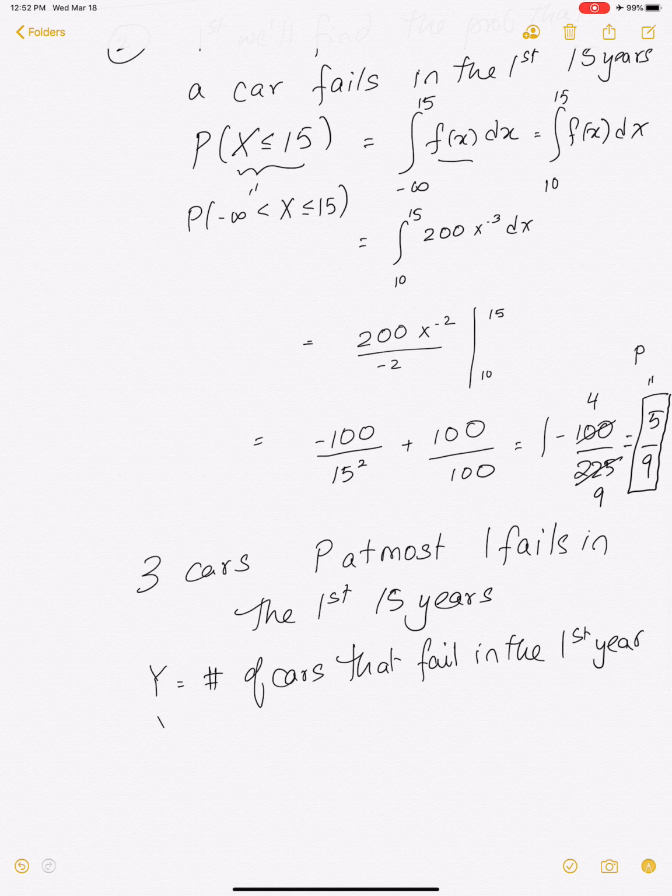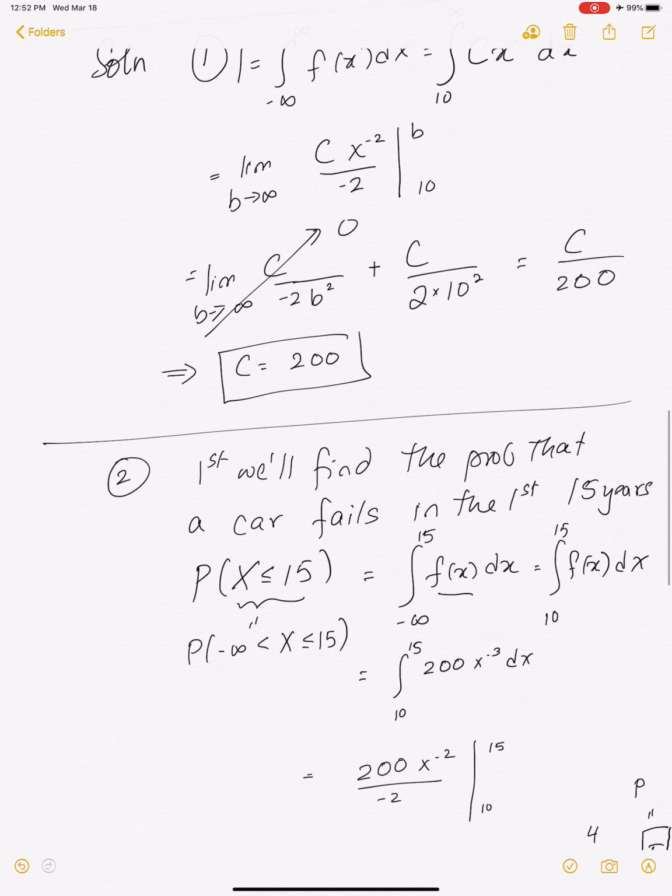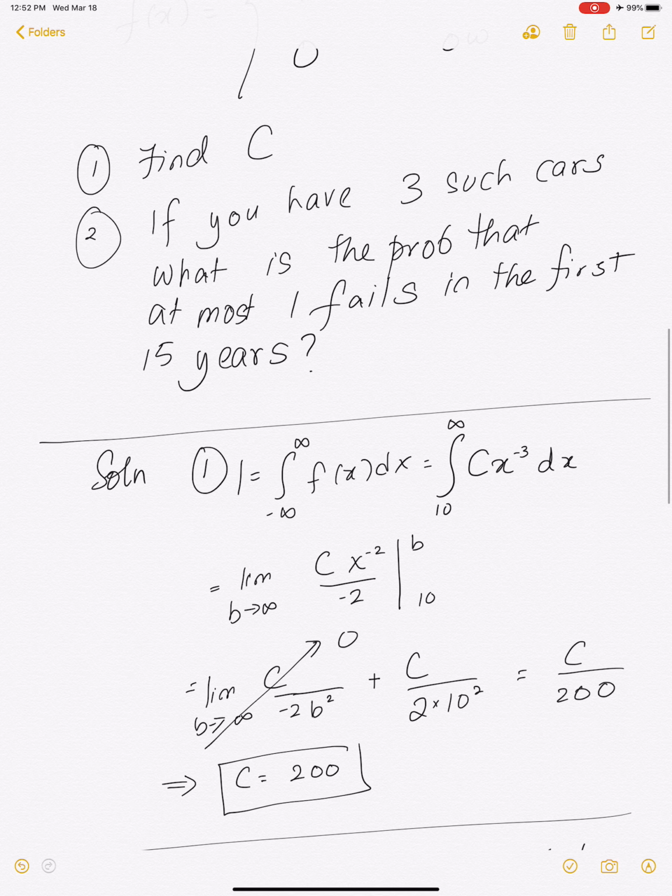What kind of random variable will Y be? Y will be binomial with n equals 3 and p equals 5/9, as we saw. The question asks, if you have 3 such cars, what's the probability that at most one fails in the first 15 years?